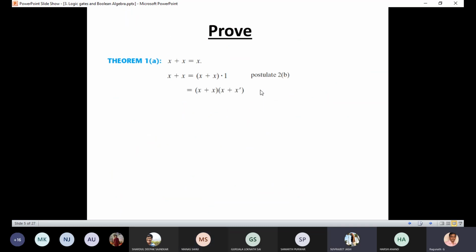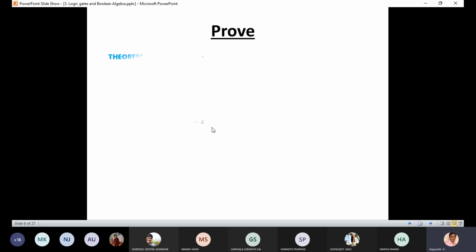Will these proofs come in the exam? No, I'm just showing how you have to simplify step by step. You should know the meaning of a postulate and why you want to use the postulate. So X plus 0 equal to X. Which postulate says that? 2A. Okay, so similarly, we can prove another theorem.